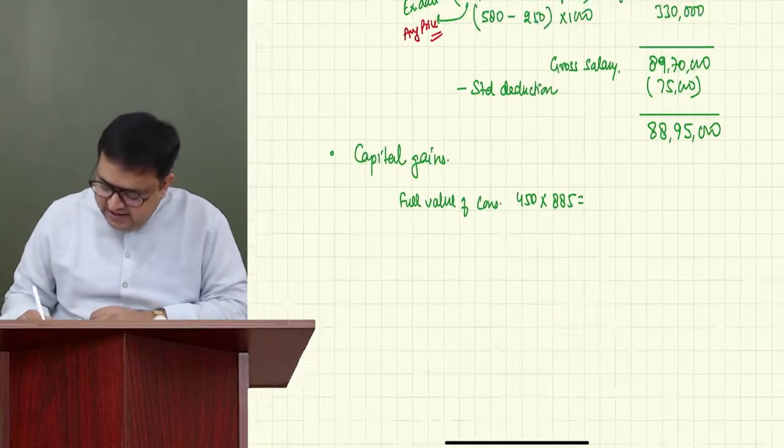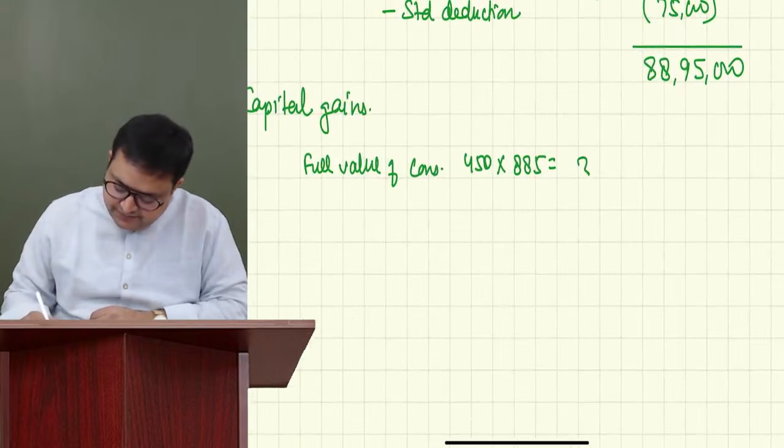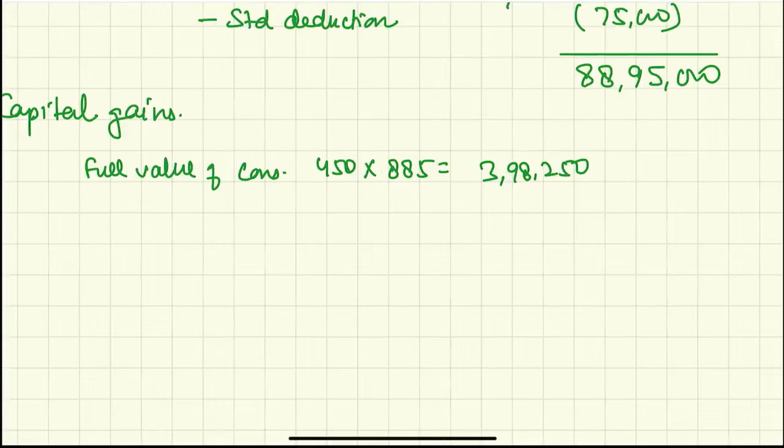So it is 3,98,250. Correct, Aditya. Correct, Deepa. Good. 398,250.